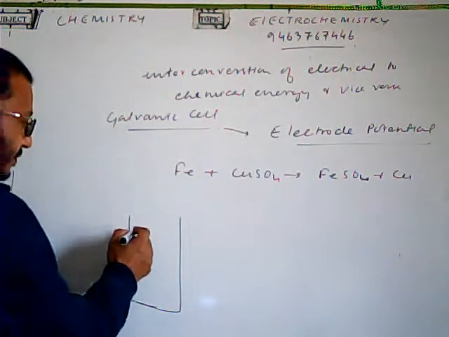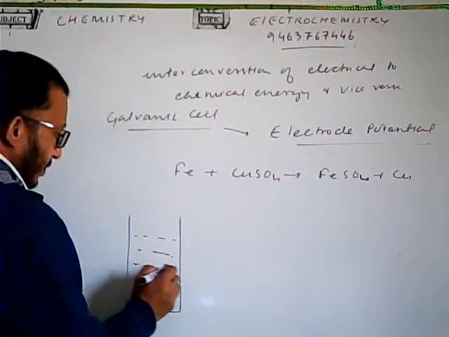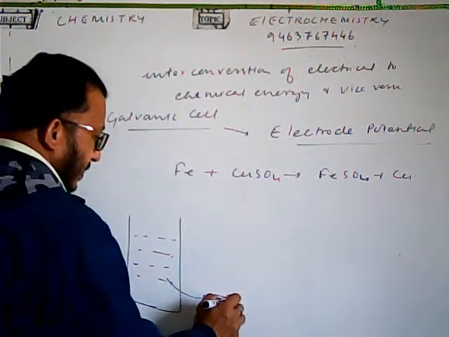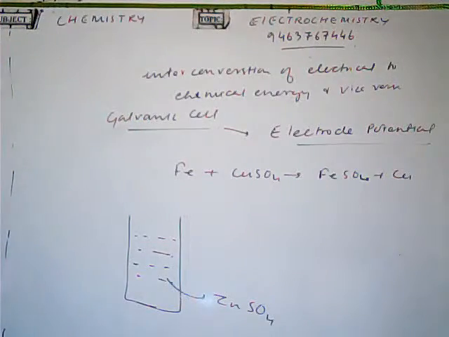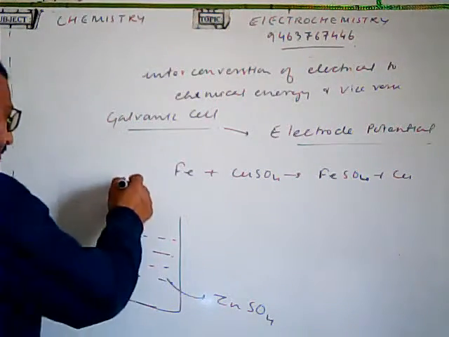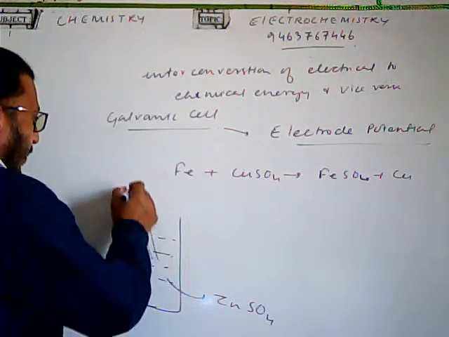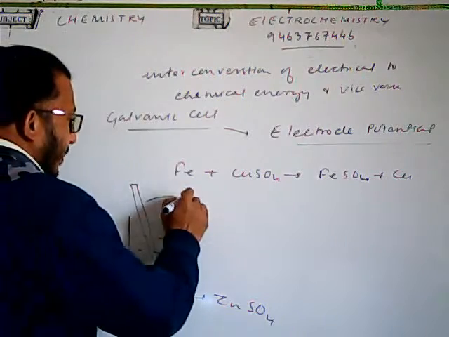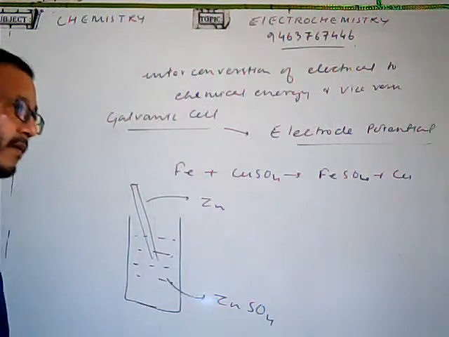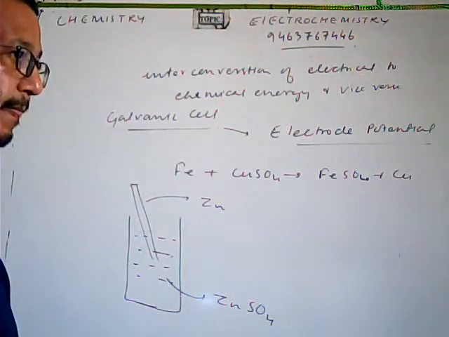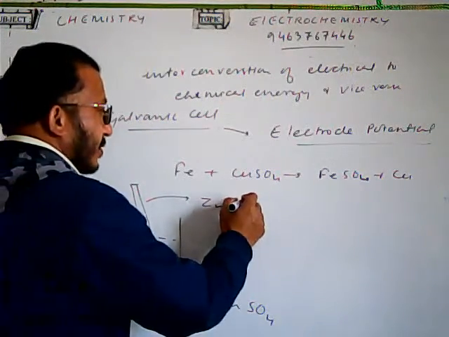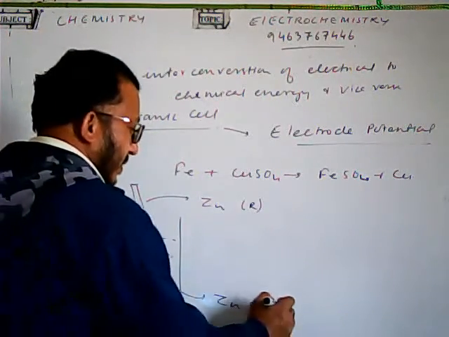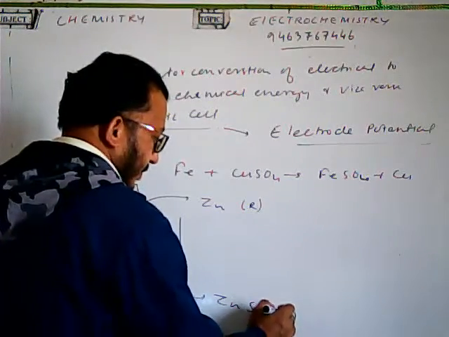Here is a container in which we have zinc sulfate present, and in this one we dip a rod made up of zinc. Now, this is the reduced form, and this is the oxidized form.